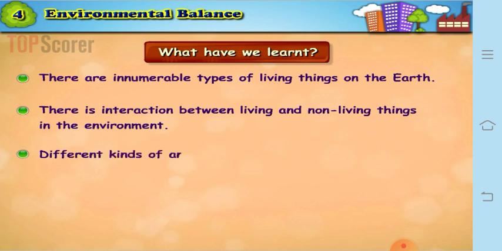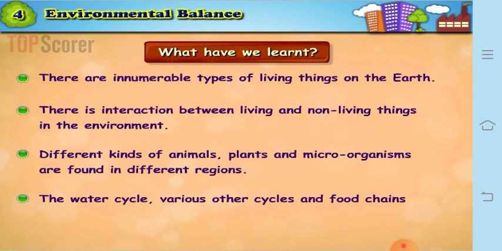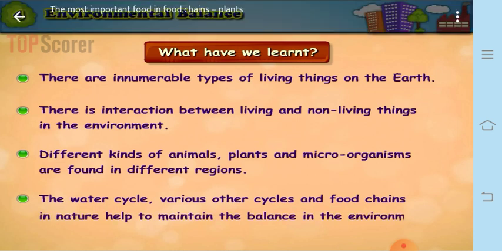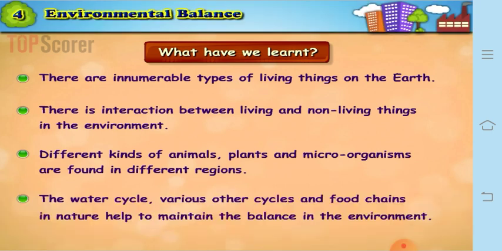Then different kinds of animals, plants and microorganisms are found in different regions of the earth. We have learnt about the food chain and the food web, right? And there are several cycles like the water cycle, various other cycles and food chains in nature which help to maintain the balance in the environment. So this is what we have learnt in this lesson.